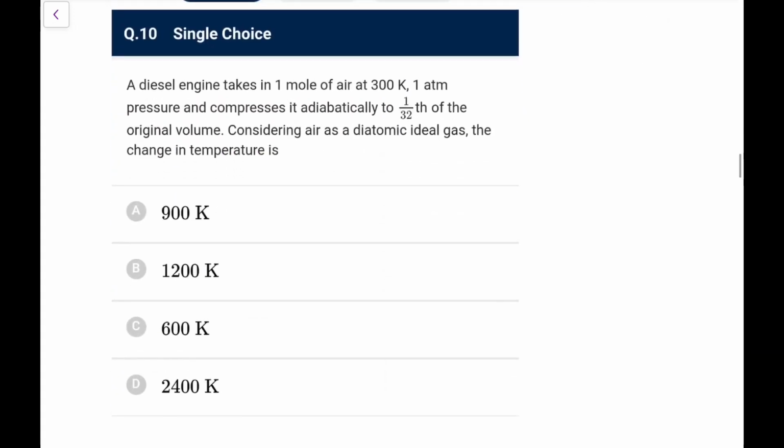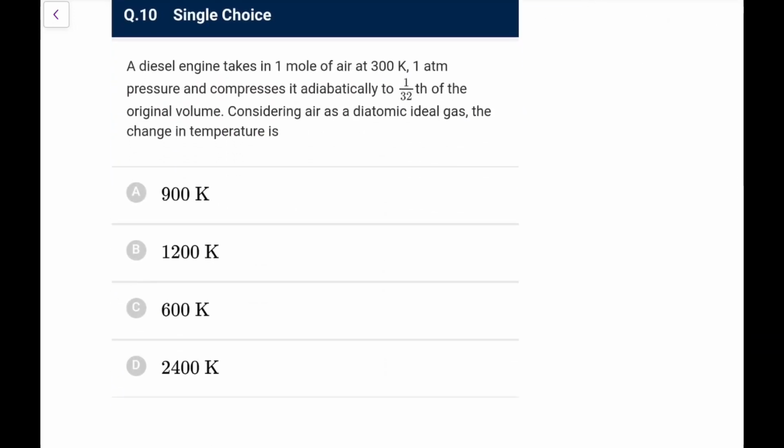Next, a diesel engine takes in a mole of air at 300 Kelvin, 1 atm, and compresses it adiabatically to 1 by 32 of original volume. Considering air as diatomic, the change in temperature will be. So simply T V to the power gamma minus 1 you will use. So 300 into V naught to the power gamma minus 1, that would be 7 by 5, you take 7 by 5 minus 1, that is 2 by 5, that would be equal to T final into V naught by 32 to the power 2 by 5.